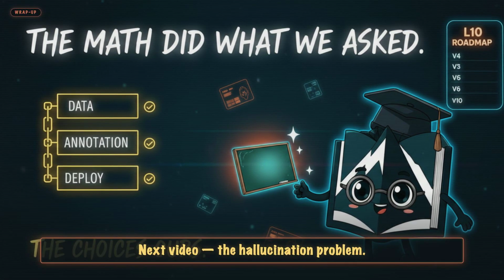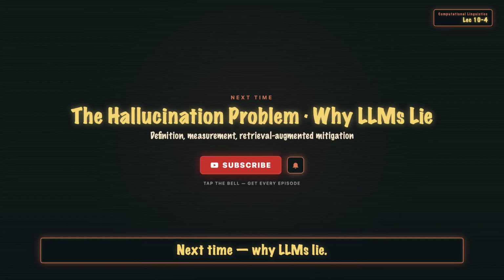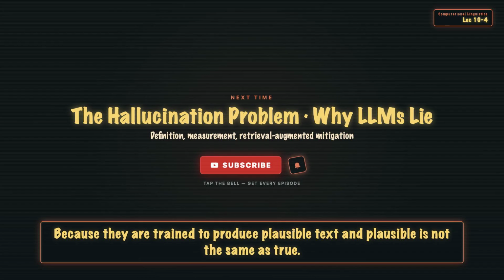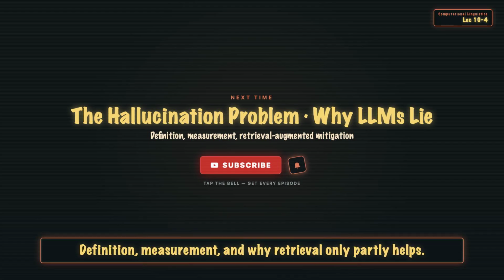Next video, the hallucination problem. Next time, why LLMs lie. Not because they want to, but because they are trained to produce plausible text, and plausible is not the same as true. Definition, measurement, and why retrieval only partly helps.